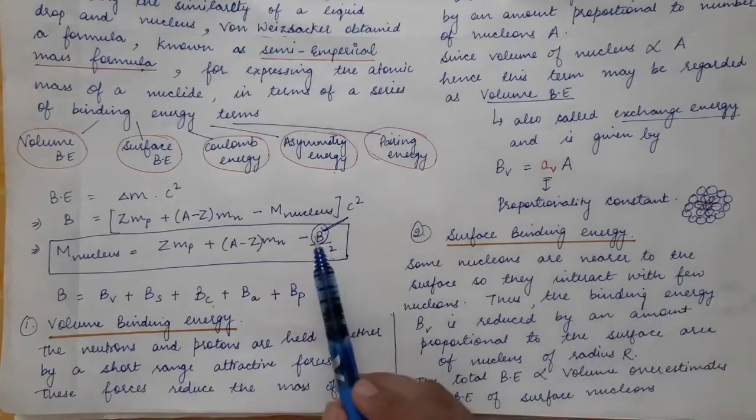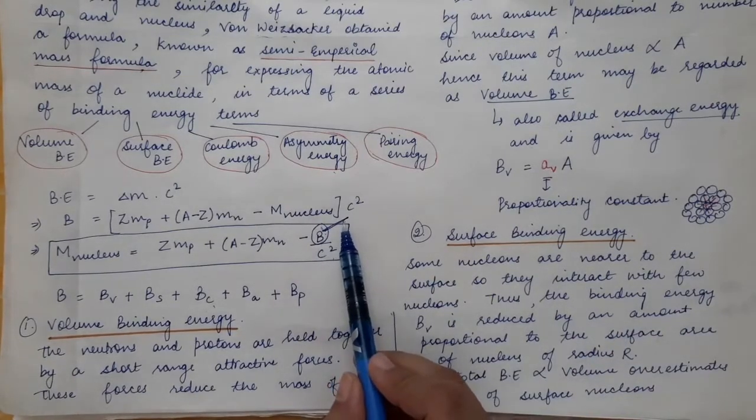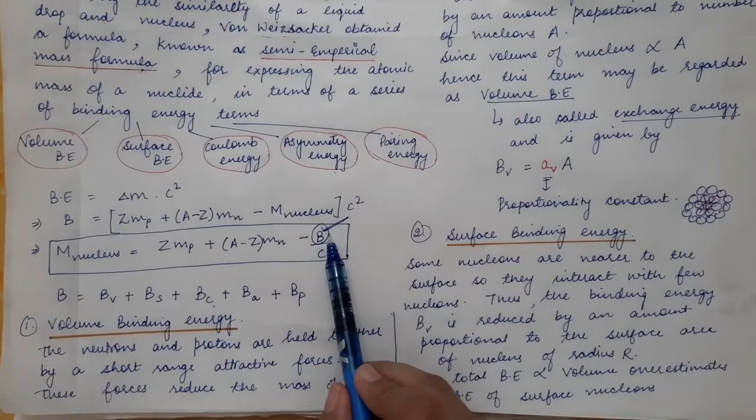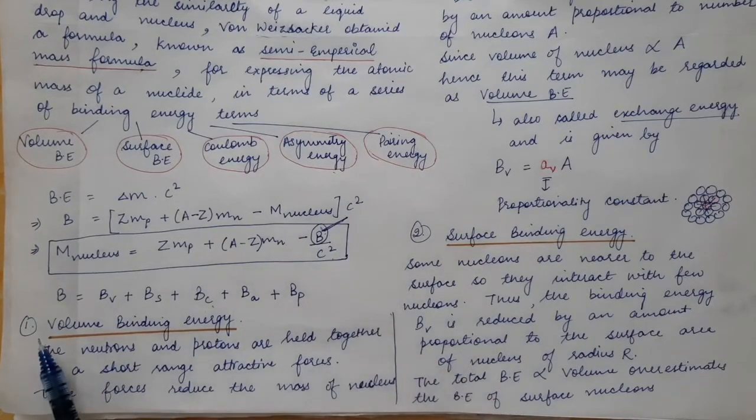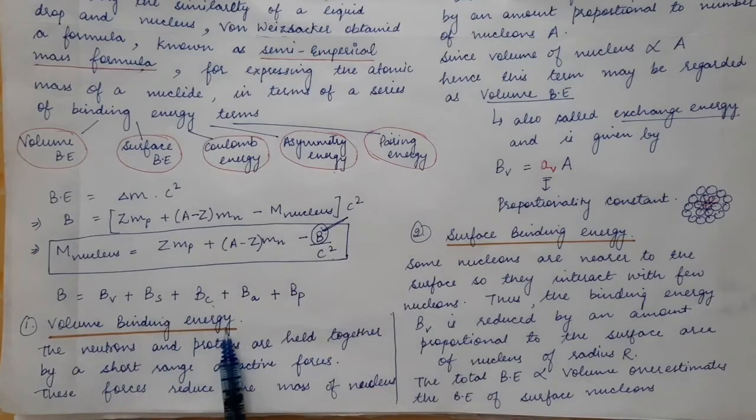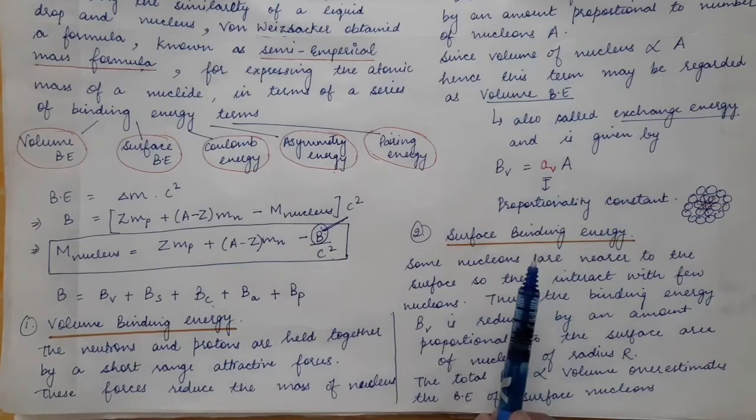First of all, the binding energy of the nucleus. It was thought that the binding energy of the nucleus comes from the volume of the nucleus. So first is the volume binding energy. This term was added to the binding energy of the nucleus.